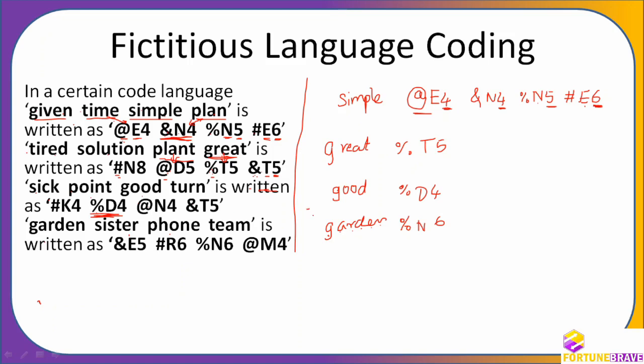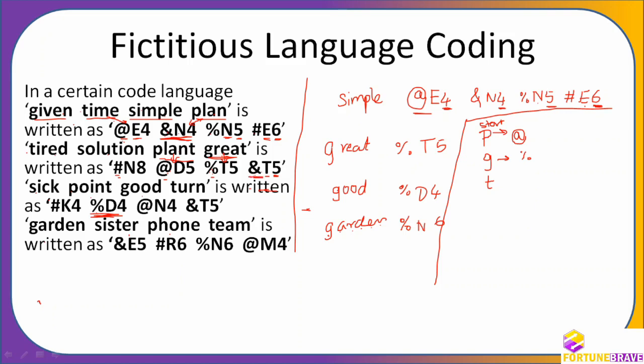So here what I am going to do is, once I find this, I am going to write how it is coded. I am not going to write the codes. I am going to write P. If it starts with P, okay, starts with P, then it should have what? And if it starts with G, then it should have what? Percentage. If it starts with T, then so P will be what? P will be and, my dear friend.